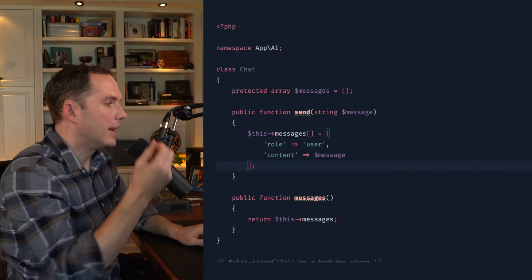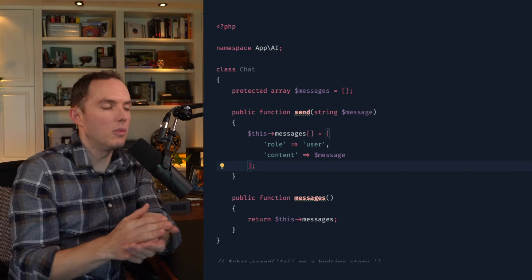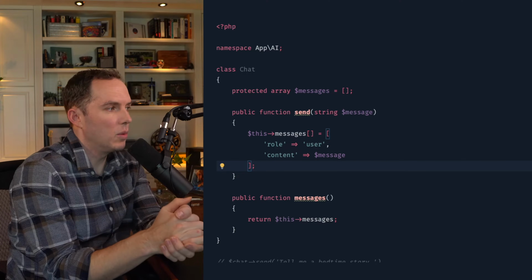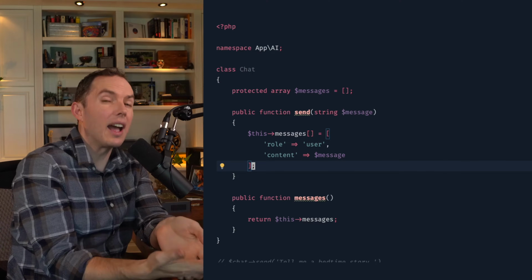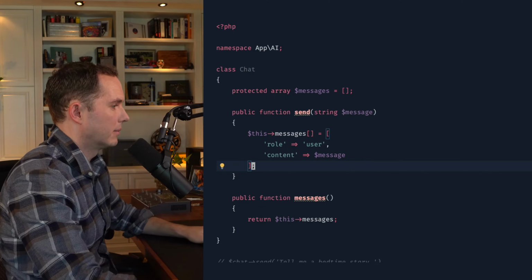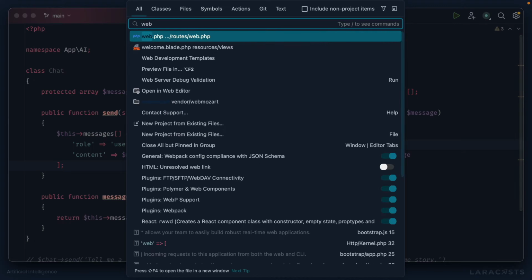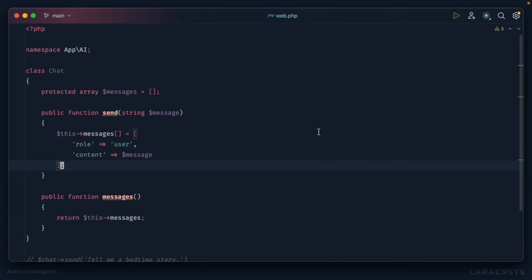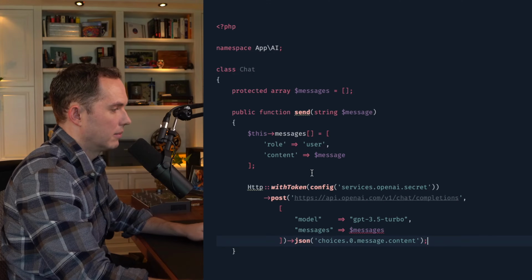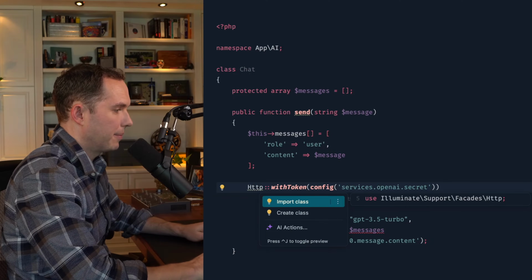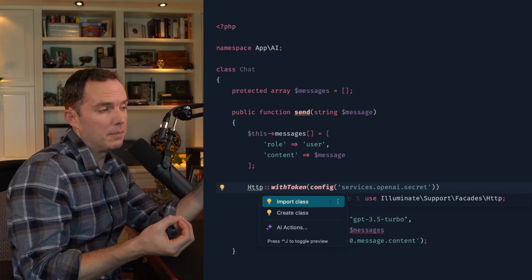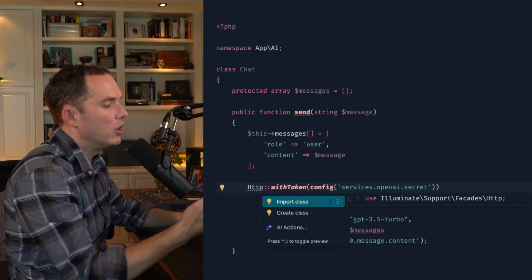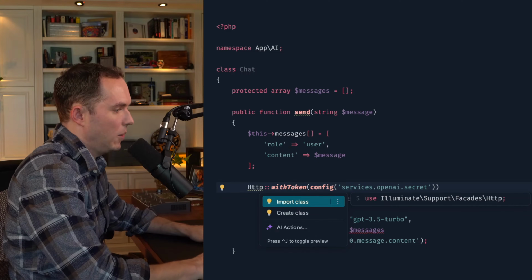All right. But next, this is just adding a new message, and maybe that can be useful, but the method is called send. So we actually need to perform the API request here, don't we? So what I will do, once again, is return to route/web, and we're going to grab this chunk here, and I'm going to paste it in. All right. Let's import that. Of course, you could grab the underlying, what would it be? Is it a factory? Is it a pending request? I can't remember, but you could use dependency injection if you want.